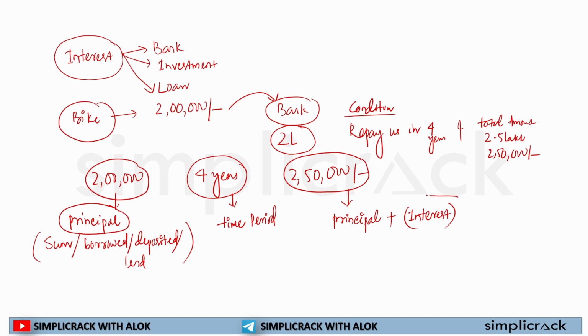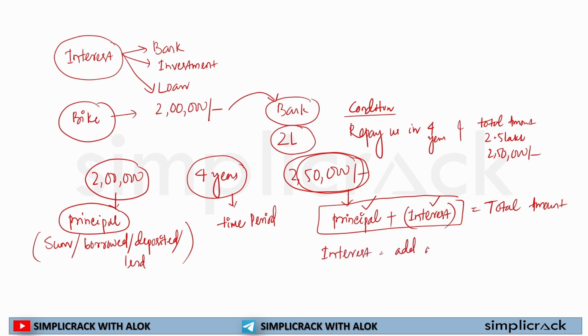So overall this amount is known as the total amount, and the total amount is the principal plus the interest, the additional amount you paid. So interest is the add-on amount, or the gain, paid over the principal.